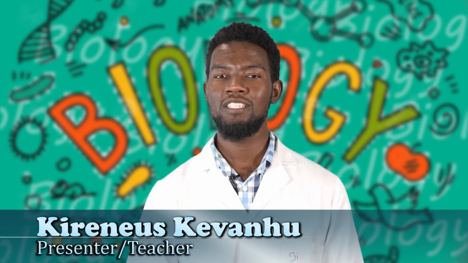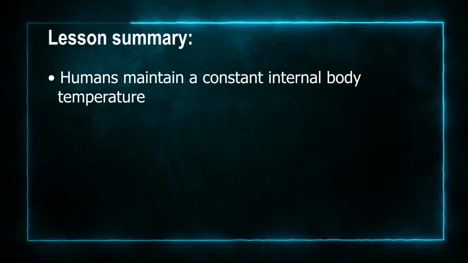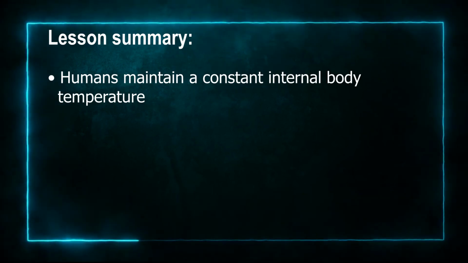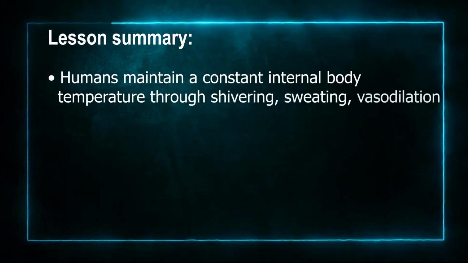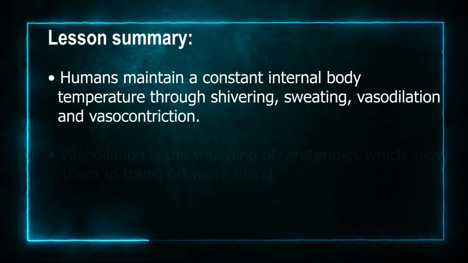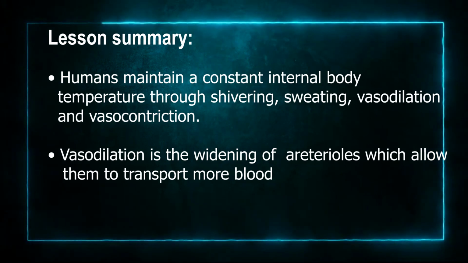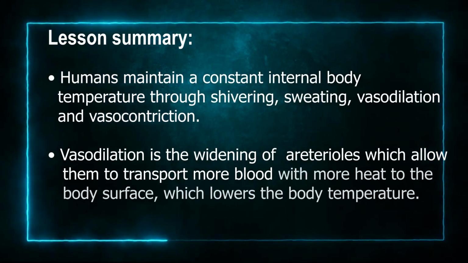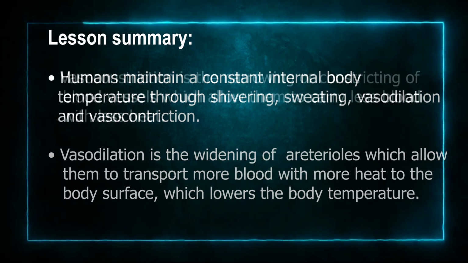Now that we've come to the end of today's lesson, let us have a look into what we've learned about homeostasis in endothermic animals. Humans maintain a constant internal body temperature through shivering, sweating, vasodilation, and vasoconstriction. Vasodilation is the widening of arterioles, which allows them to transport more blood with more heat to the body surface, which lowers the body temperature.